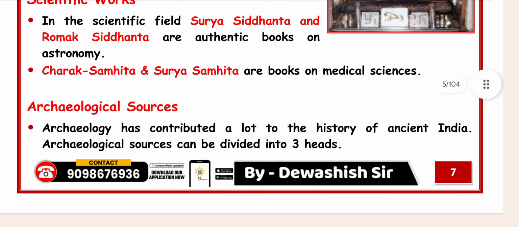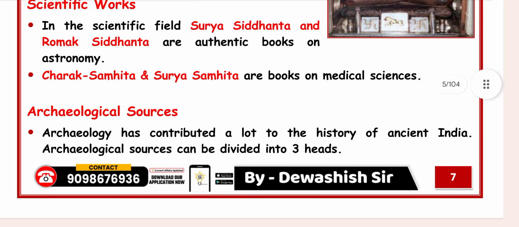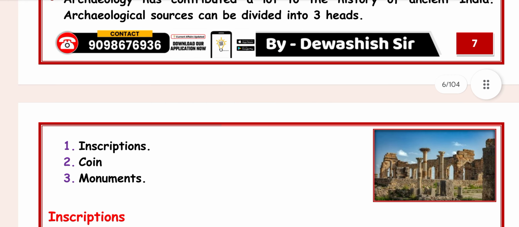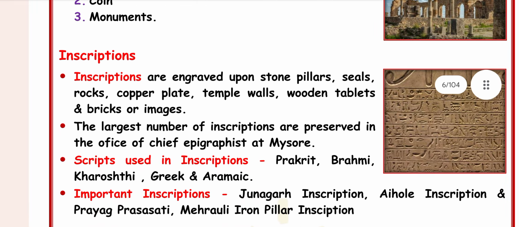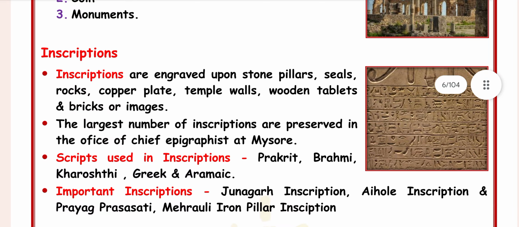Under archaeological sources, they contributed to the history of ancient India. There are three heads: inscriptions, coins, and monuments. Inscriptions are written upon stone pillars, seals, rocks, copper plates, temple walls, wooden tablets, and bricks or images. The largest number of inscriptions was preserved in the office of the chief epigraphist at Mysore, and scripts used in the inscriptions are Prakrit, Brahmi, Kharoshthi and Greek, Aramaic.